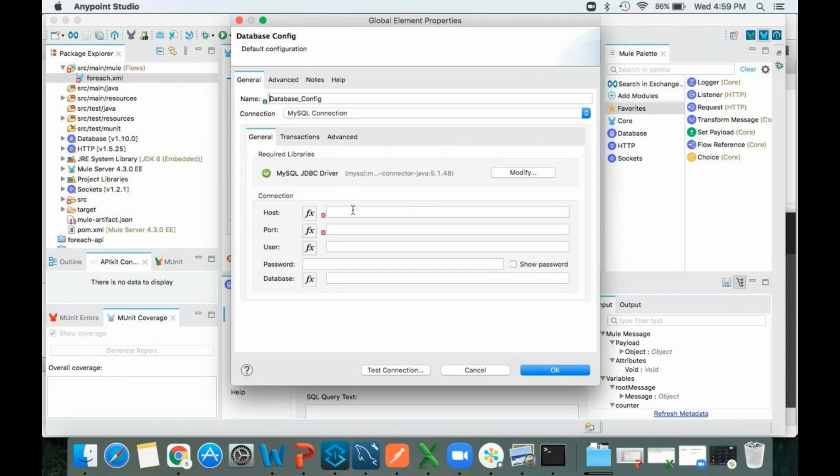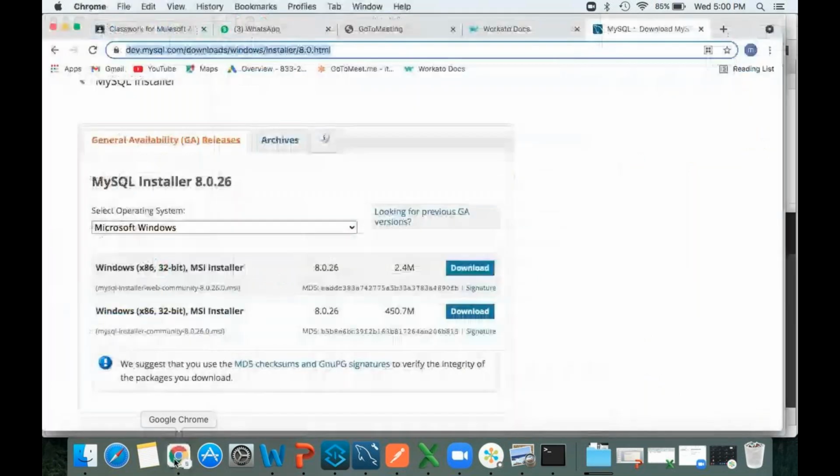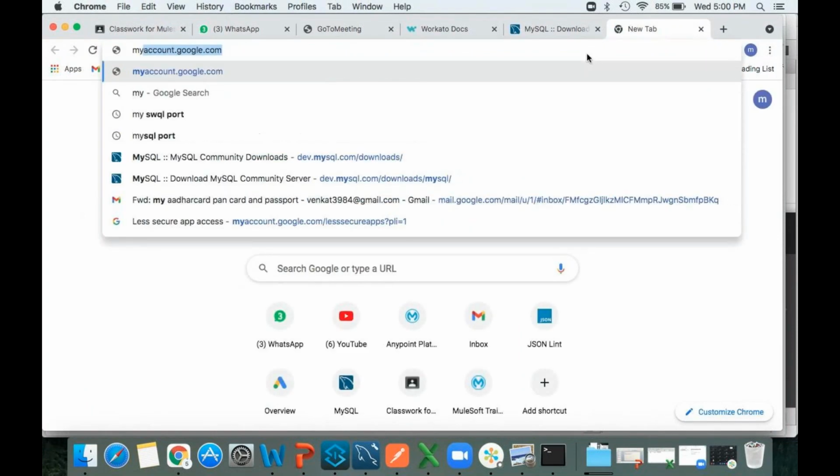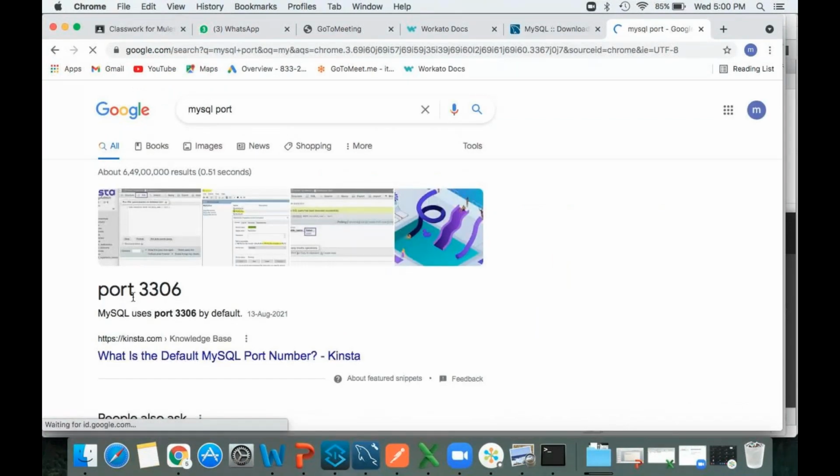Here the remaining everything, the database engineer or your architect is going to provide all this stuff. Host, they will provide one host. In our case, we have localhost. What is the port number here? In real time they will provide. Here who is going to provide? Google will provide. MySQL port number is 3306.